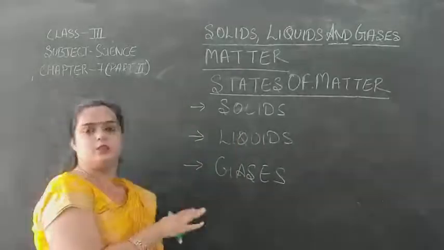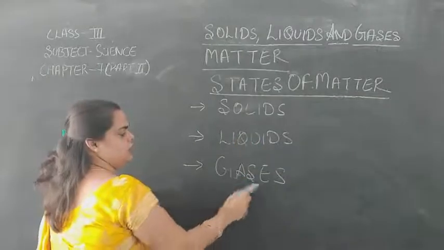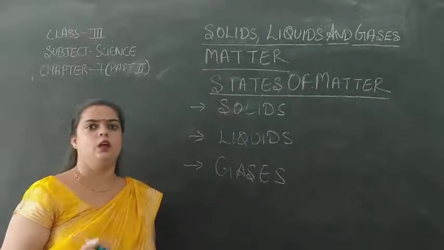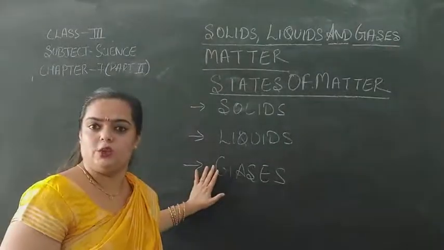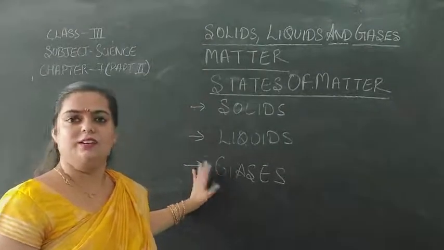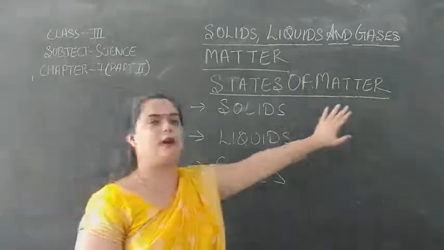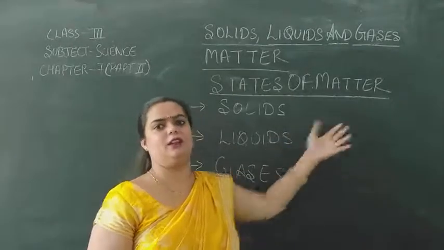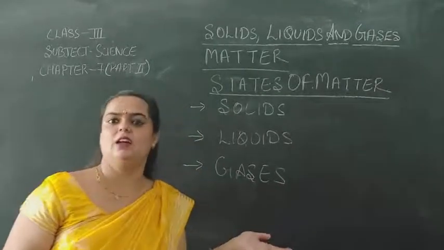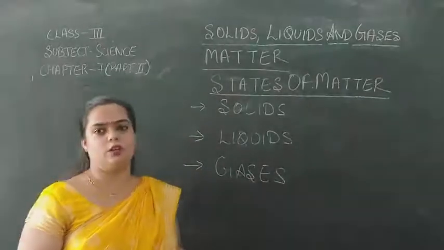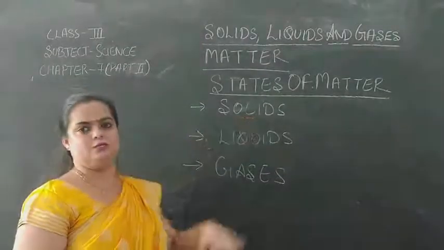There are 3 states of matter: solids, liquids and gases. Now, are these made up of molecules? Yes, because these are matter. That's why they are made up of molecules, right? Now, first of all, we will discuss solids.